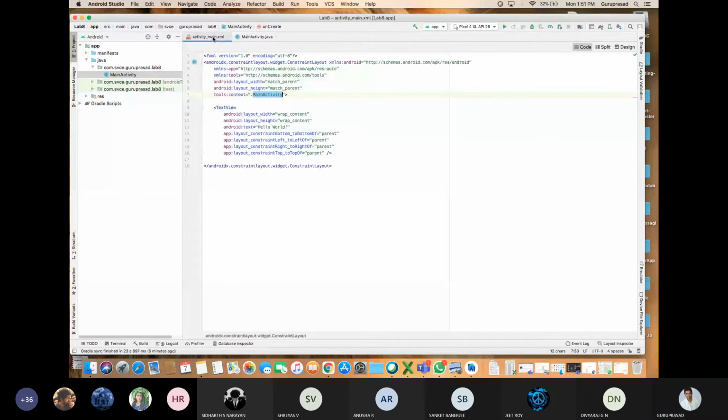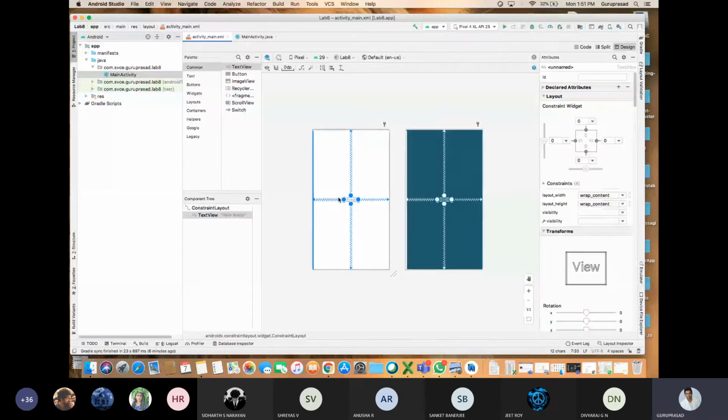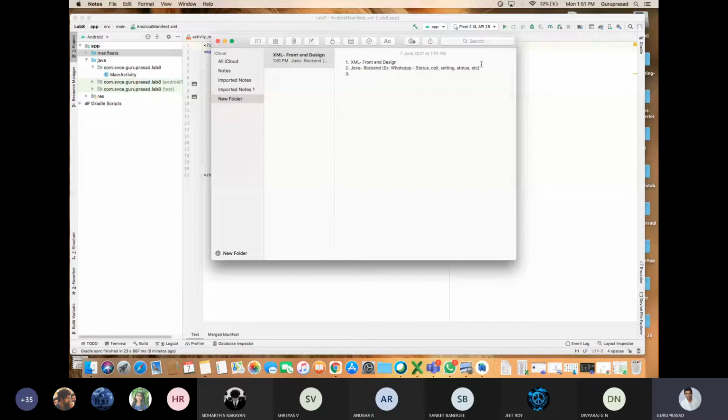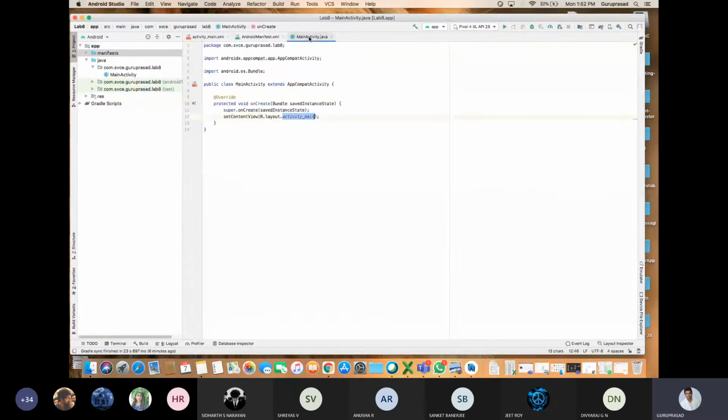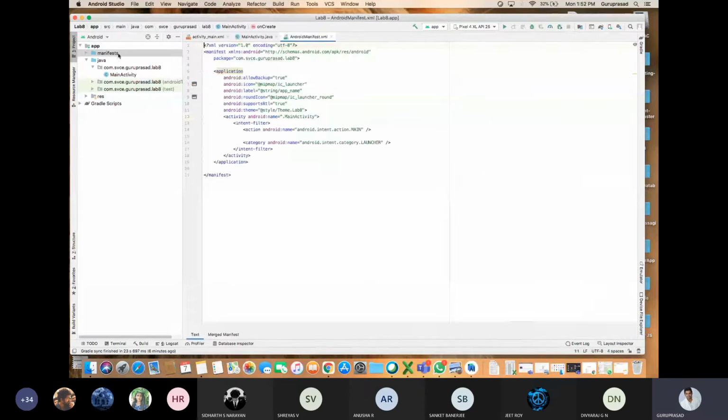What does the XML look like? Only one text it is having, hello world. And one more important thing in Android Studio is the manifest file. What is this manifest file? It is like the index sheet in your textbook. See here, I have the main activity page. Then I can go to the Android manifest, and in the manifest, main activity is present.